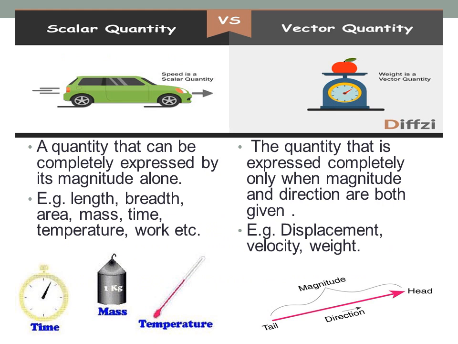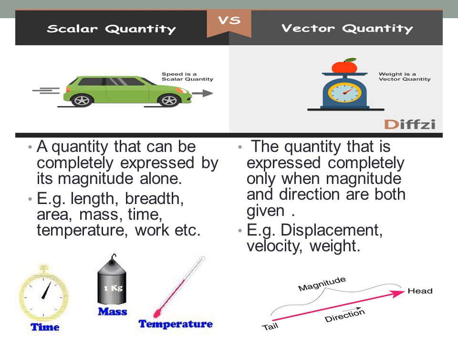Let us learn scalar quantity. A quantity that can be completely expressed by its magnitude alone is called a scalar quantity. For example, only magnitude, that is a value with a unit, is used to express quantities such as length, area, mass, temperature, density, time, work. Thus, we say that the length of a tunnel is 2 kilometers.